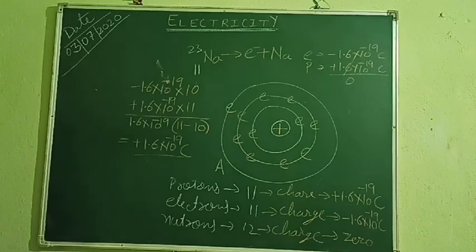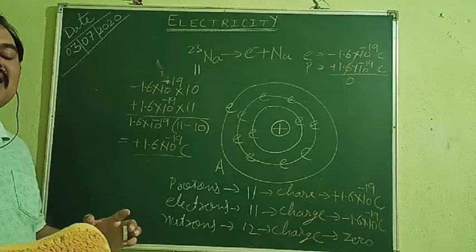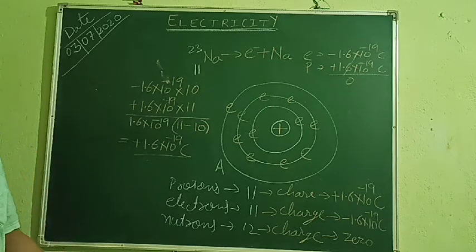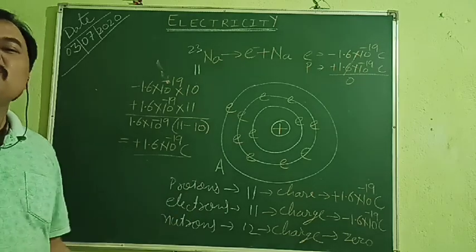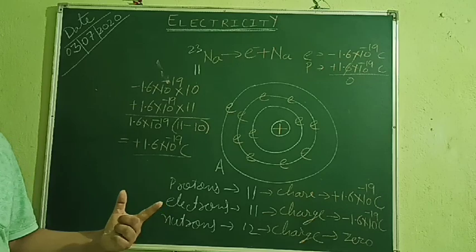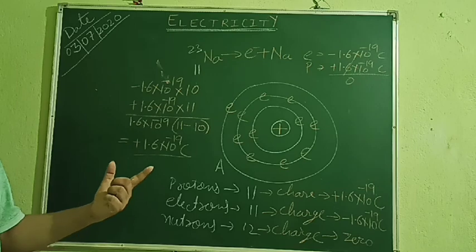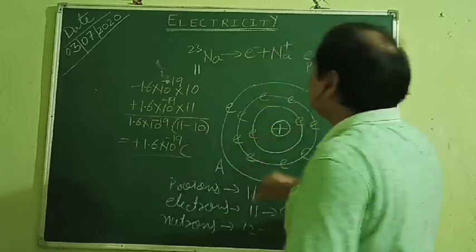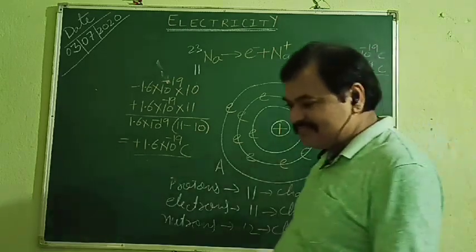So we can understand in this way that once one electron is given out by a sodium atom, its 10 remaining electrons are balancing the positive charge of 10 protons only, by their negative charge. But they are not able to balance the positive charge of the 11th proton, because the electron which was balancing the positive charge of the 11th proton has been given out. So it acquires a positive charge. So we have seen the sodium acquired positive charge when it gave out the electron.